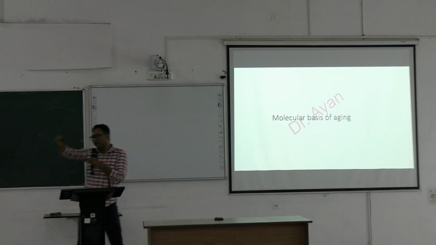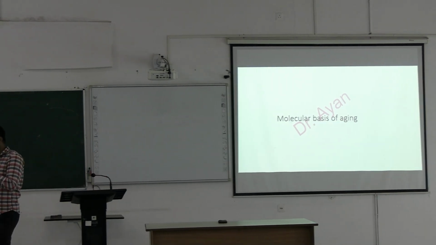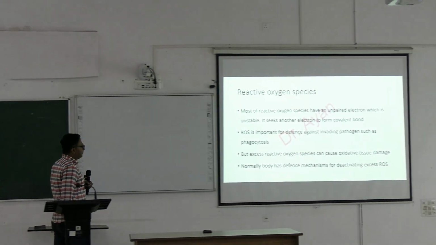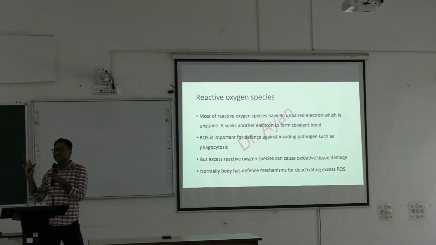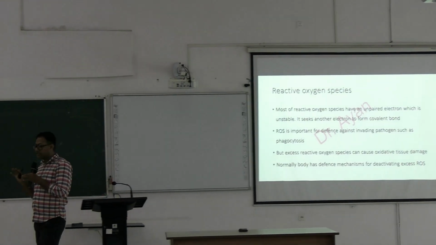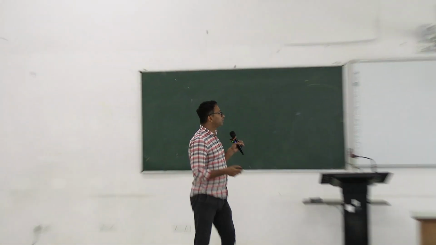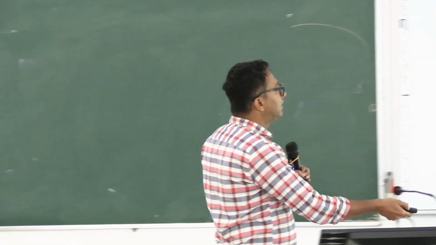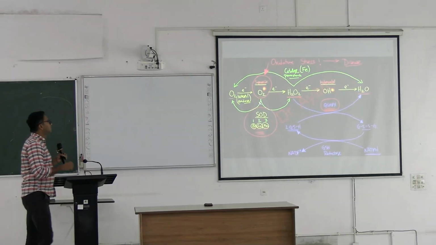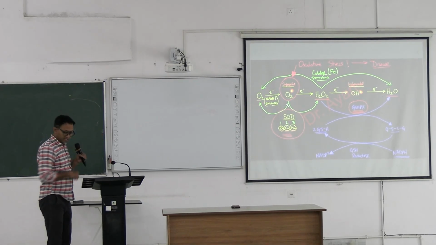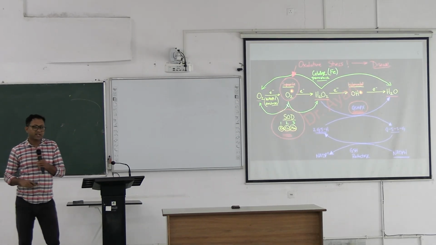At the microcellular level, what is happening that people are getting older, right? Okay. So the most important point is reactive oxygen species. What do you mean by reactive oxygen species? So to know the reactive oxygen species, see this. Sorry, this is handwritten. So oxygen, right? Oxygen, and you know within the